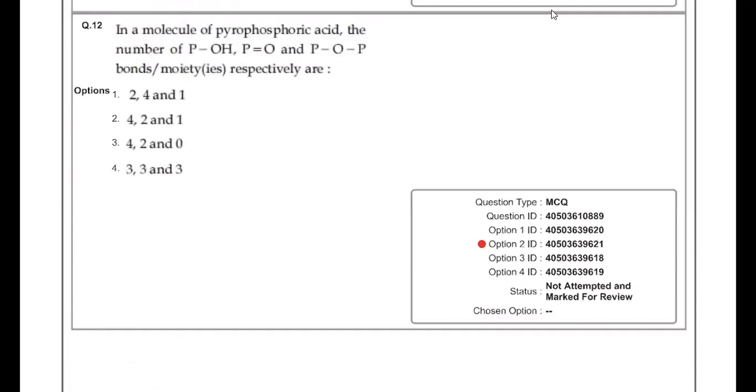In a molecule of pyrophosphoric acid, the number of P-OH, P=O and P-O-P bonds. So first you draw the structure of pyrophosphoric acid. Pyrophosphoric acid is H4P2O7. And as per the structure, it has a P-O-P bond.